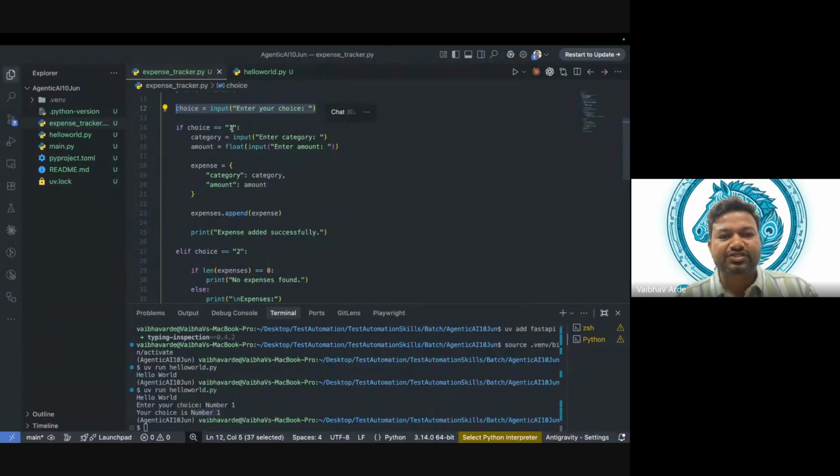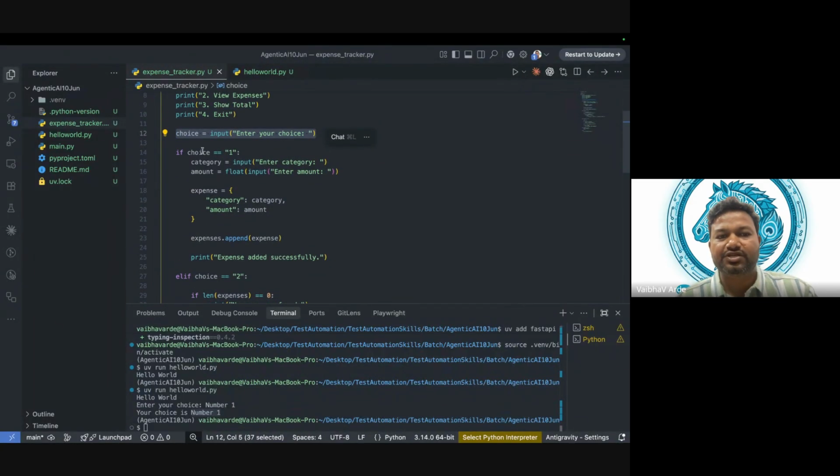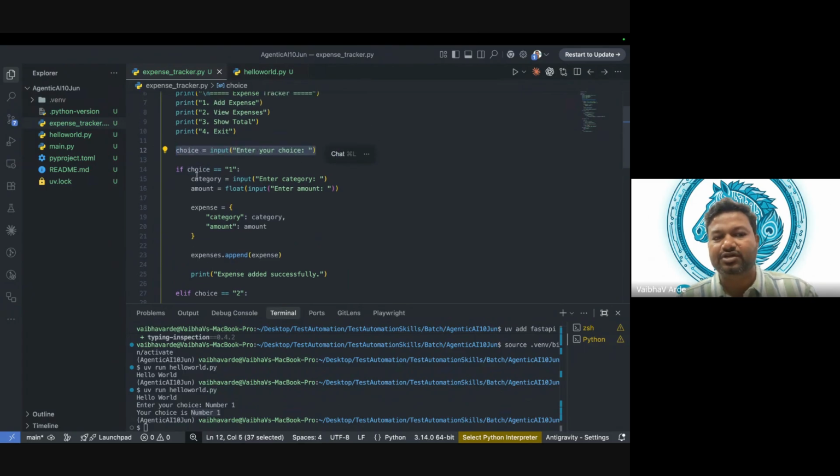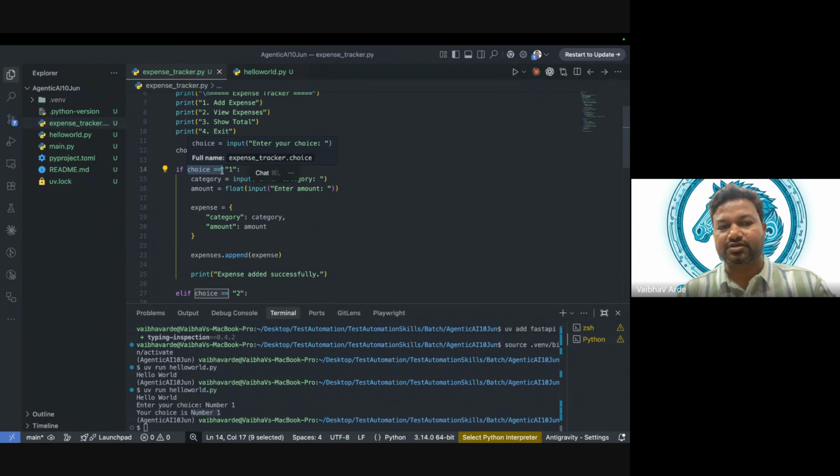Okay, so if choice is equal to 1, here this is a condition. Now we are talking about conditions. So what is a condition? A condition helps us to give a decision. If we want to decide something, then that decision is taken with the help of conditions. So this is our condition.